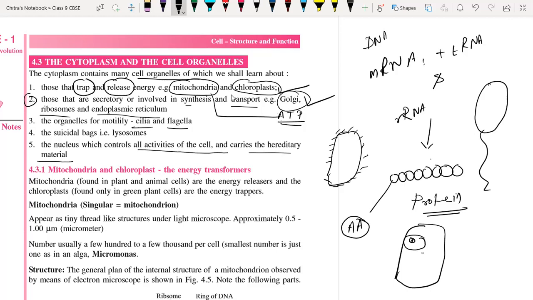Whatever activities are performed in the cell are controlled and directed by the DNA only, because DNA is responsible for protein synthesis.